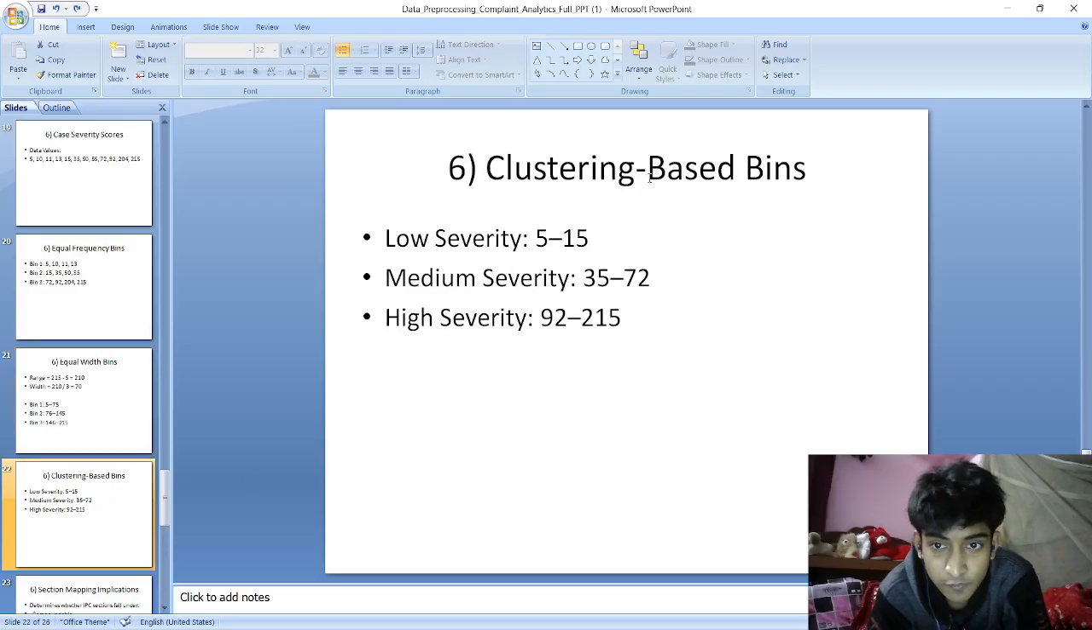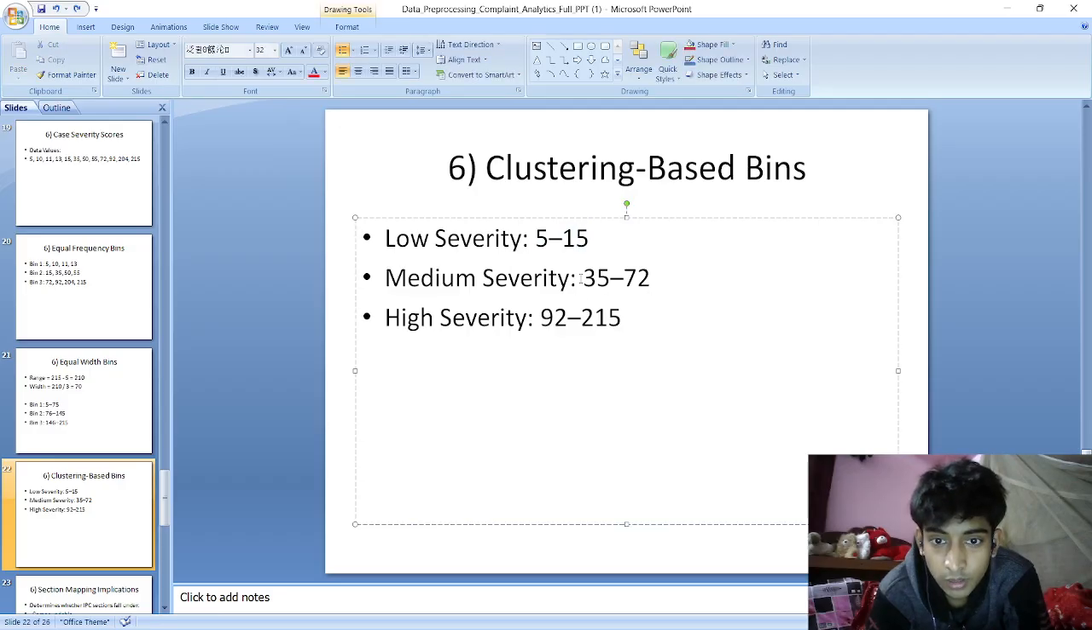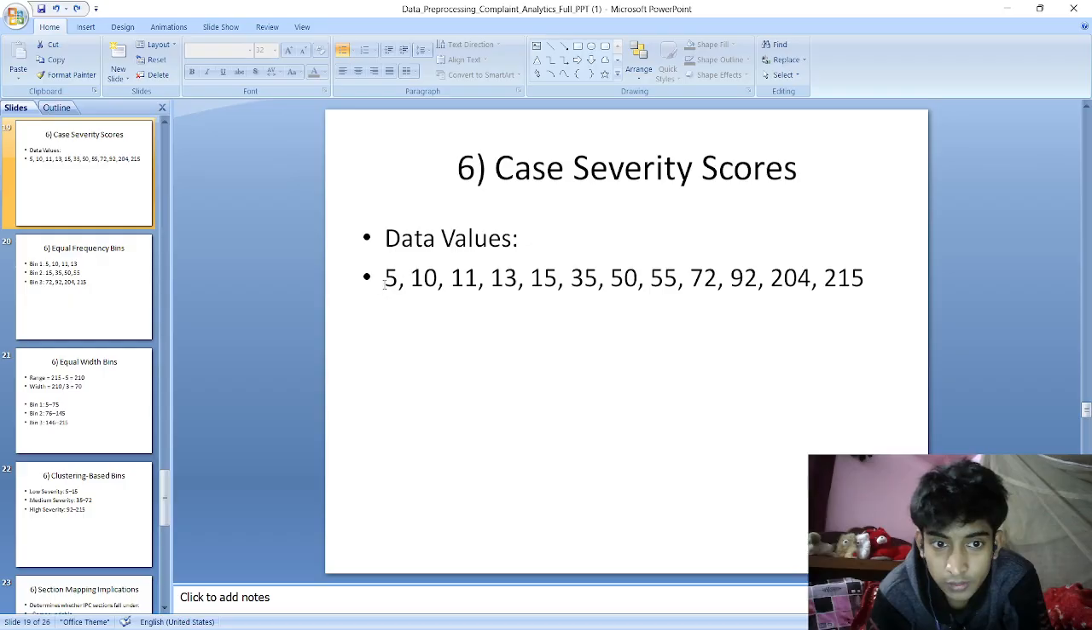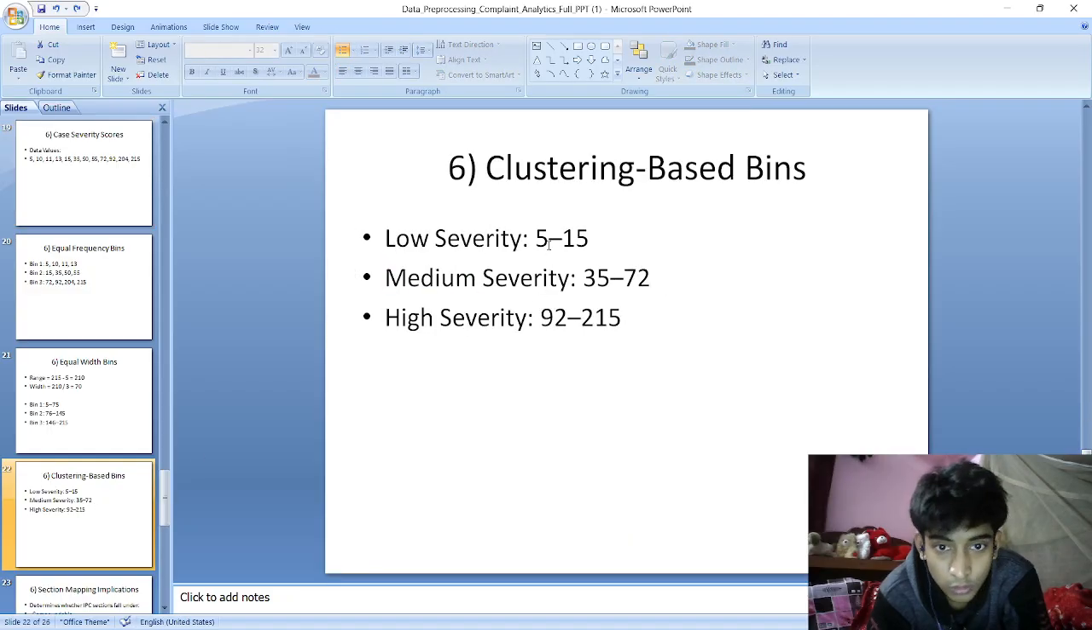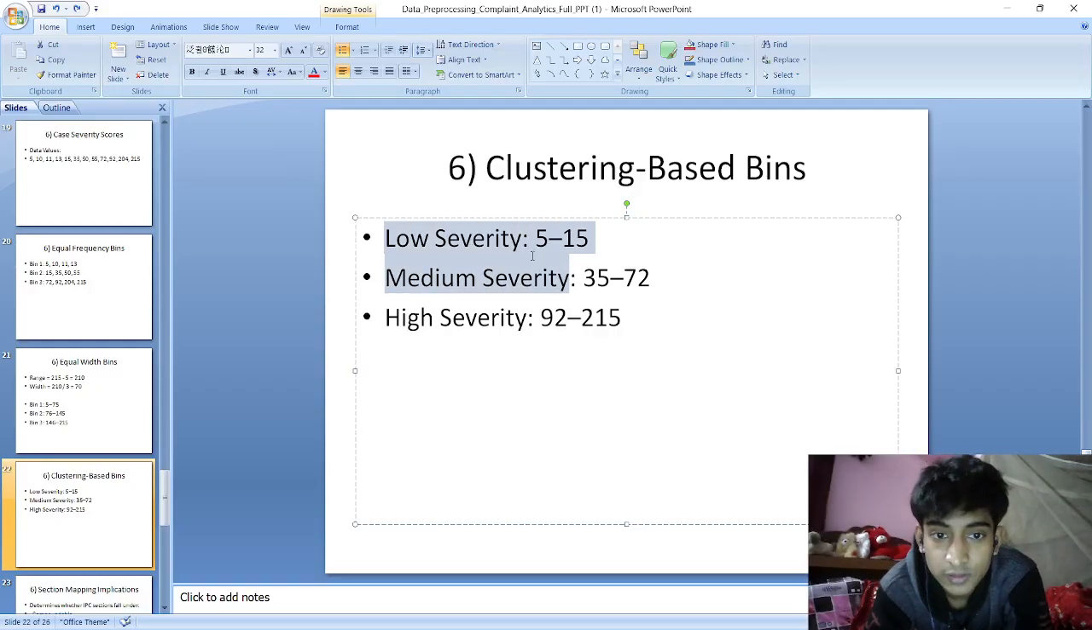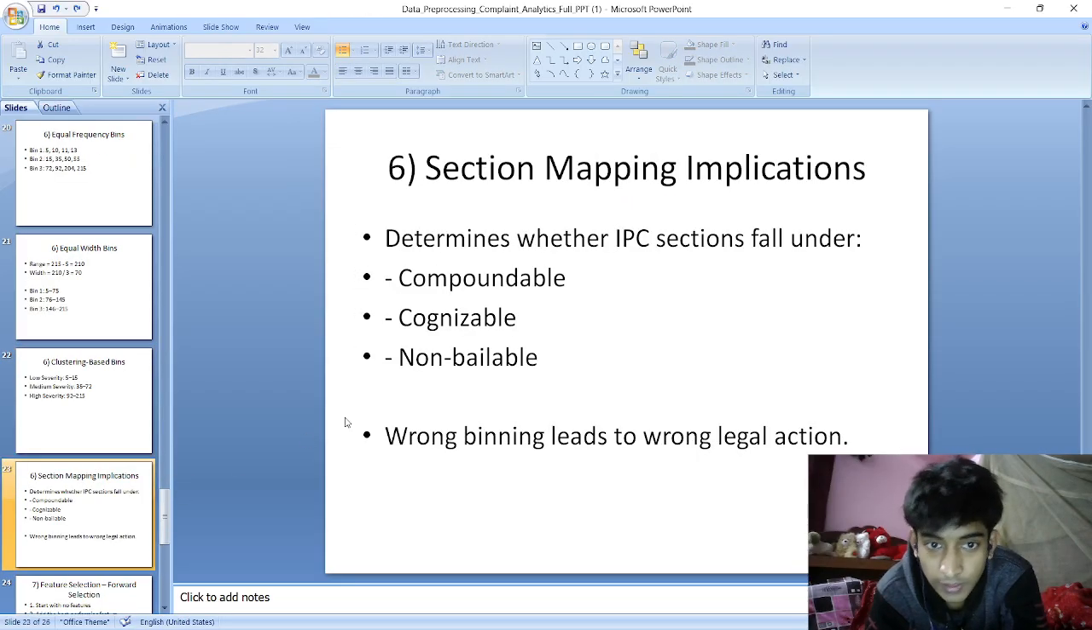Then we have clustering based bins, often known as k-means clustering. Here we cluster them based on similarity. Like let's say 5, 10, 11, 13 are most similar. So we group them in the same cluster, right? So based on that, we created some clusters and we have low severity score, medium severity score, and high severity score. Now, if a query comes, for example, a severity score of 98, where does it lie? So it lies in the high severity score, right? So based on that, we can tell it.